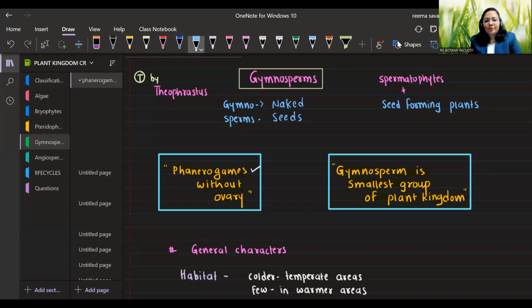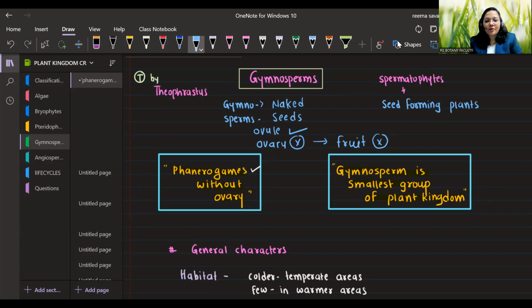We already know that after fertilization, ovule develops into seed and ovary develops into fruit. Gymnosperms have ovules, right? Ovules are present in gymnosperms. They are the first plants that possess ovules, but they do not have an ovary. So ovary is absent, so fruits are absent, right? So gymnosperms are plants in which seeds are not enclosed within fruits.